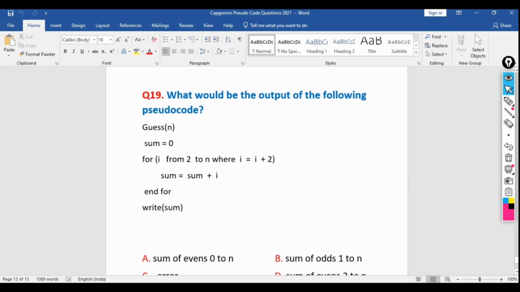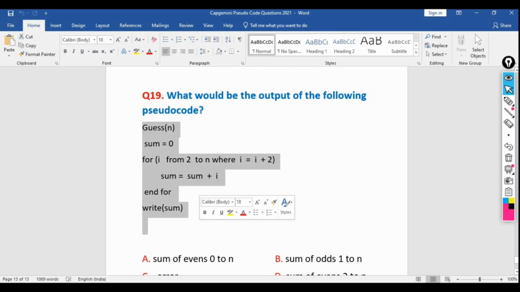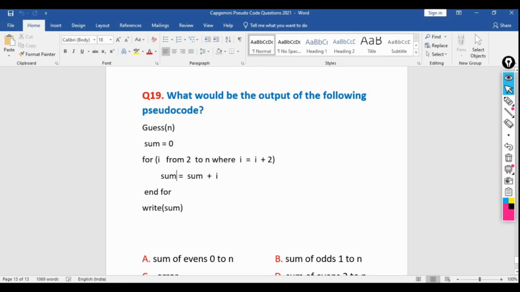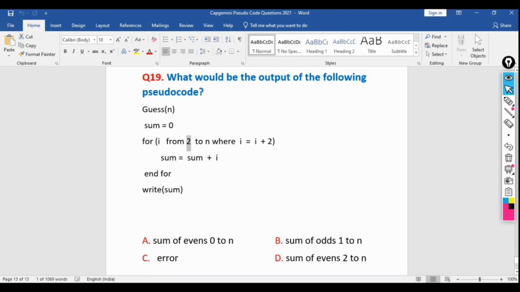So what will be the output of this pseudocode or program? It will be simply printing the sum of the even numbers starting from 2 to n, because here we are taking I from 2 to n, and we are incrementing I by 2. If the initial value of I equals 1, then it will be printing the sum of odd numbers. As it is 2, or 0, it will be printing the sum of the even numbers. So it's an easy question.